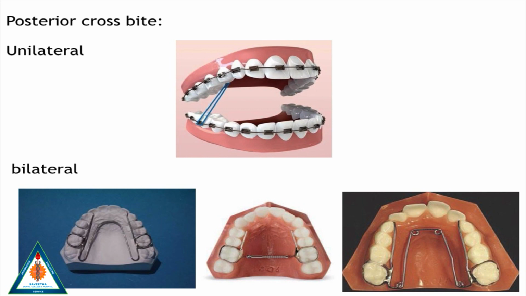In case of a posterior crossbite, in case of unilateral, cross elastics can be given. In case it's bilateral, appliances such as the Quad Helix, W arch, or the Nite palatal expander can be given. Thank you.